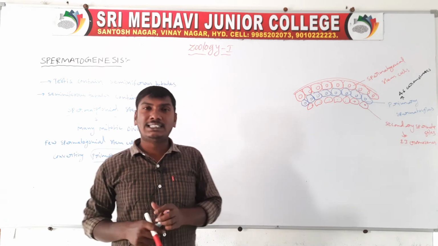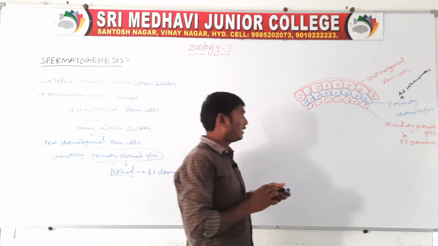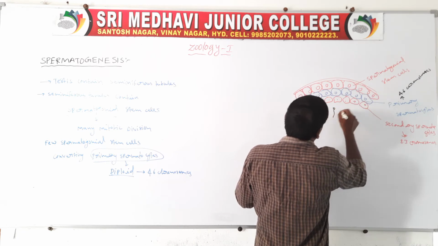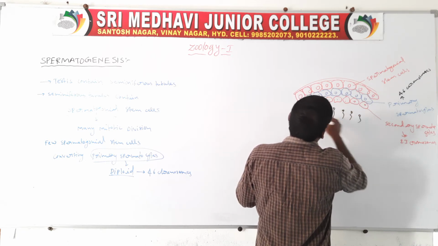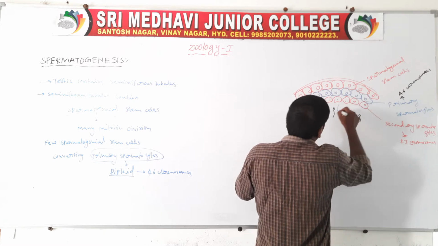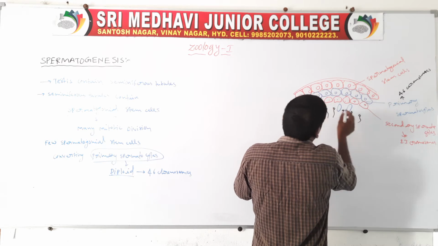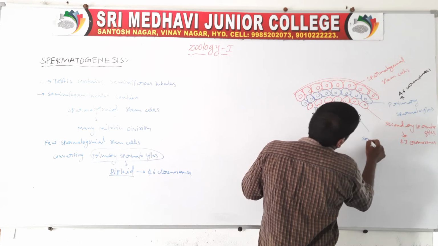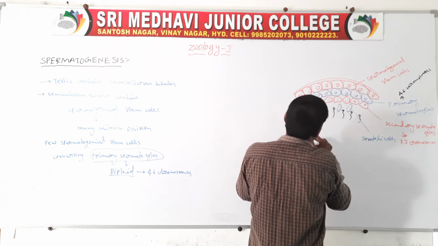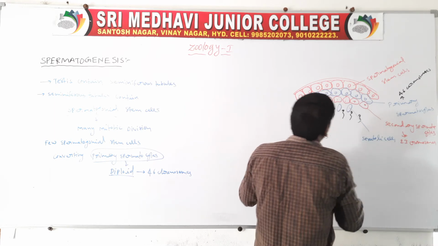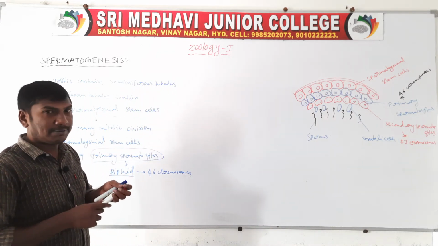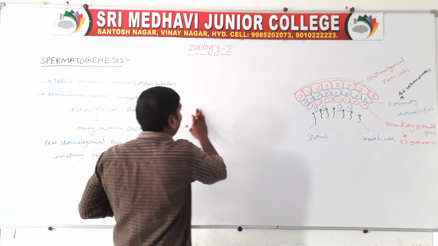These four cells convert to the sperms. In the middle regions, there are some Sertoli cells. So these are the Sertoli cells, and these are the sperms. This is the production of spermatozoa. See another diagram.